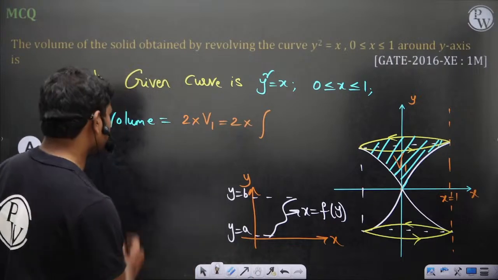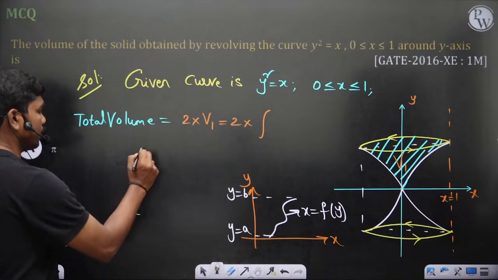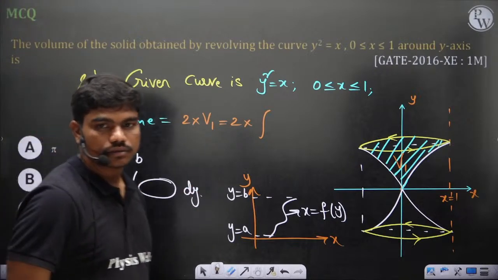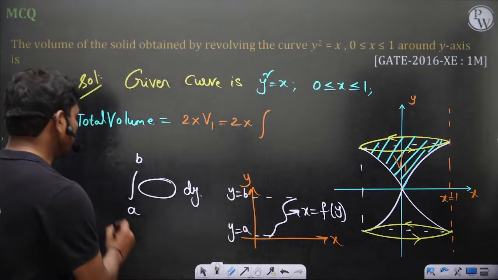Or I'll give you some hint also. Integral a to b something into dy should be there. So what should this something be to calculate the volume?